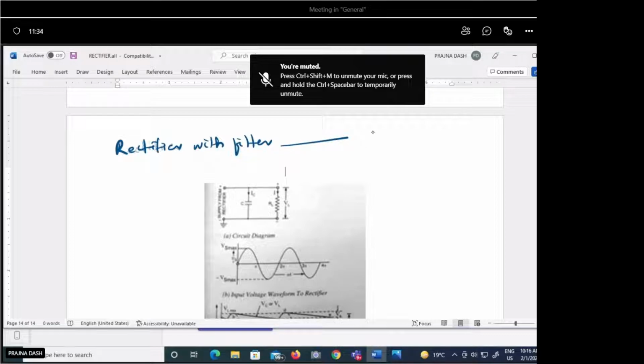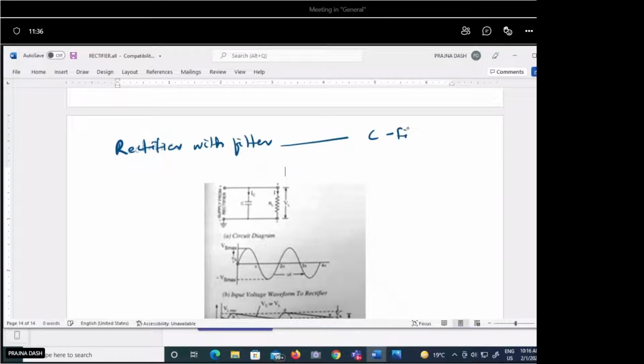Okay, so it can be a C filter, it can be an L filter, it can be your CLC filter also. CLC filter is also called your pi filter. Whenever we use the capacitor in parallel to the load, it behaves like a filter. So how does it behave like a filter?